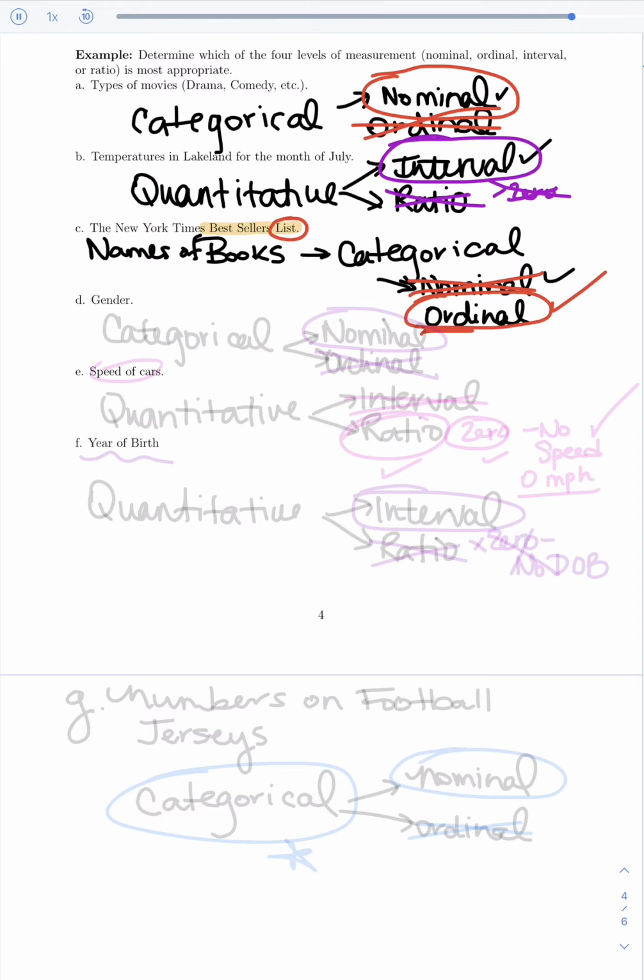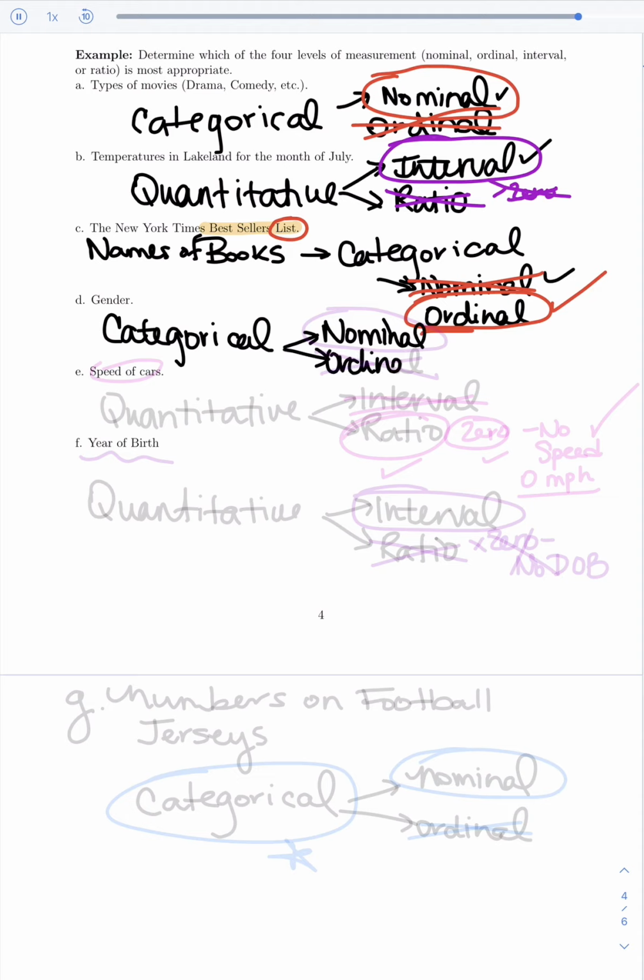Let's take a look at D. D, gender. Well, what are options for gender? Male or female? Well, that's definitely not numerical data. What that means is we're looking at categorical. Their attributes. We're either male or female. So that means we're either down to nominal or ordinal.